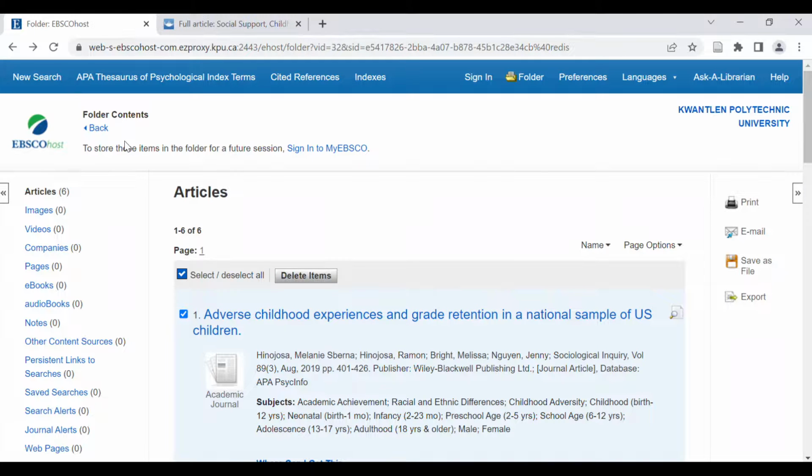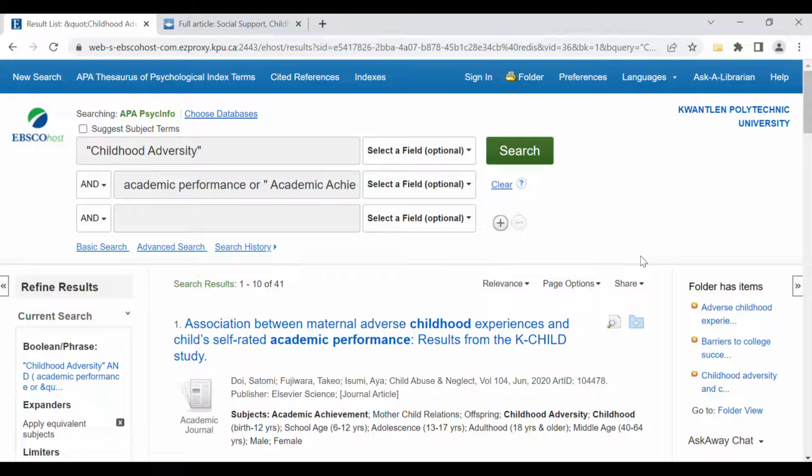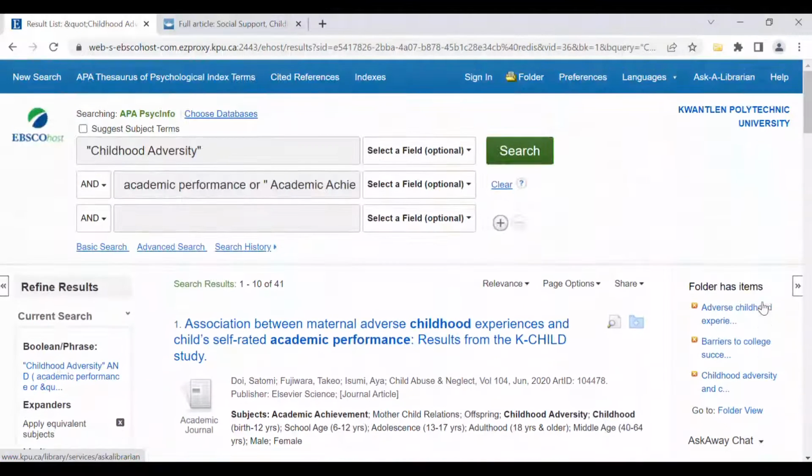Okay, I think that's all I wanted to say at this point. The only thing that I want to leave you with is please get some help if you're struggling with this. You will see our chat box is available in the column on the right-hand side. When it's closed, there's a link back to our Ask Us page, so you can contact the KPU librarians in other ways. That's it for this quick introduction to PsycINFO.